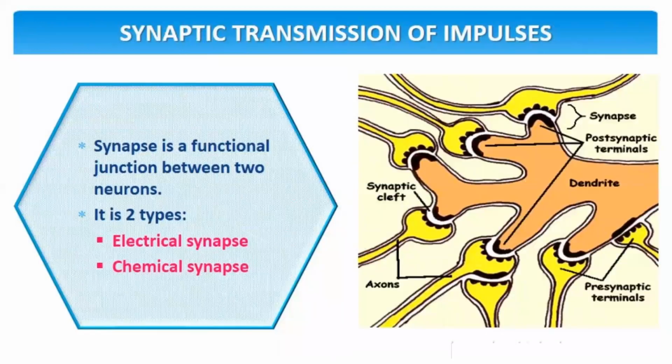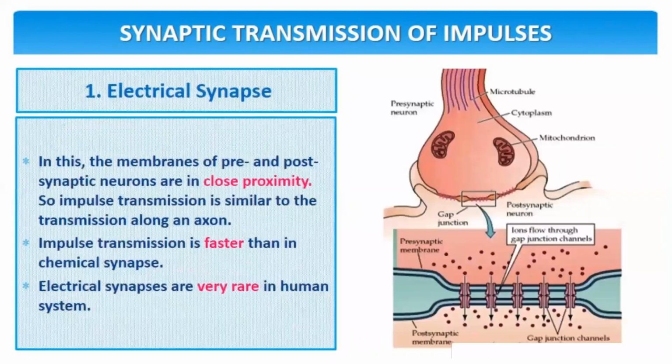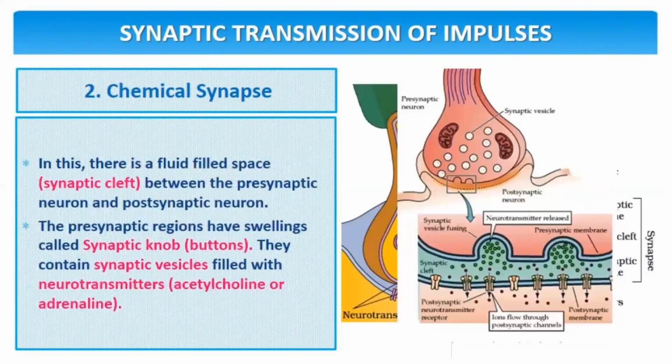Now, as soon as the nerve impulse reaches the synapse, how does the transmission take place? A synapse is a functional junction between two neurons and it is of two types, electrical synapse and chemical synapse. In an electrical synapse, the membranes of the pre- and postsynaptic neurons are in close proximity. So the impulse transmits similar to the transmission in the axon. The impulse transmission is faster than in the chemical synapse, and electrical synapses are very rare in the human system.